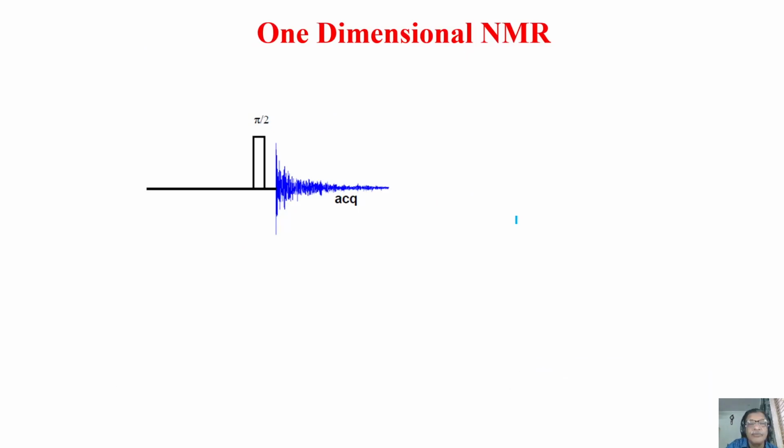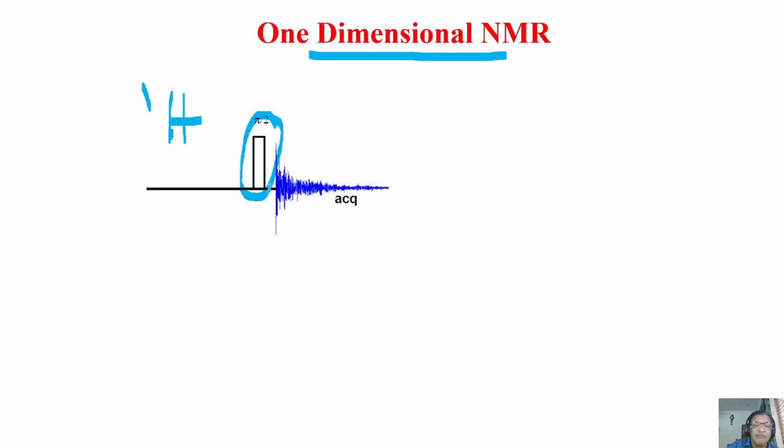Now, what is this NMR pulse sequence that I have written? All of you must be knowing by now. This is a conventional one-dimensional spectrum. Apply a radio frequency pulse. Maybe I'm looking at proton. Apply a one-dimensional pulse on the proton channel. Start collecting the signal. Of course, this is called a dead time delay given. Don't worry.